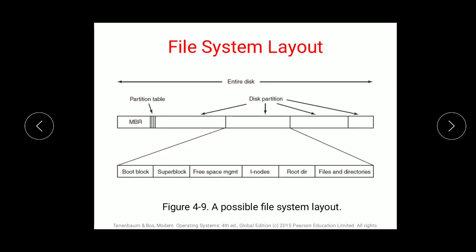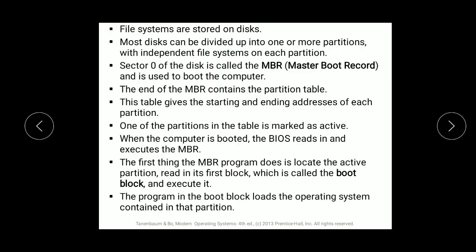That means, suppose I have files with names starting from A and ending with T. It will show you all the ranges of addresses in which your files are saved. So what does the partition table give me? This table gives the starting and ending address of each partition.